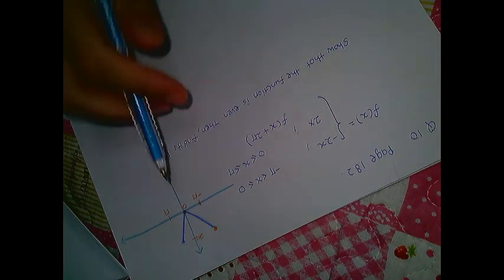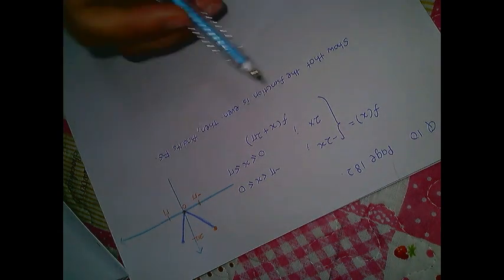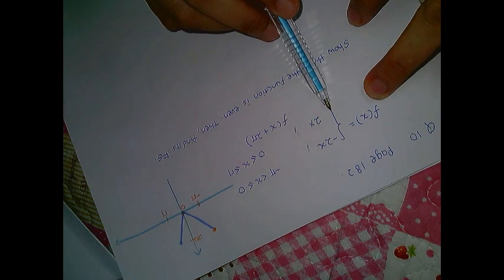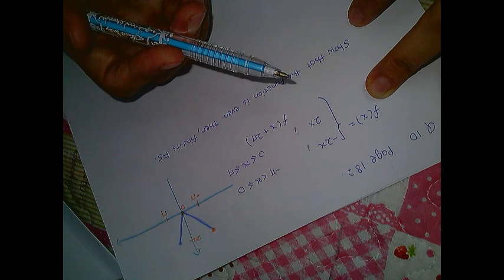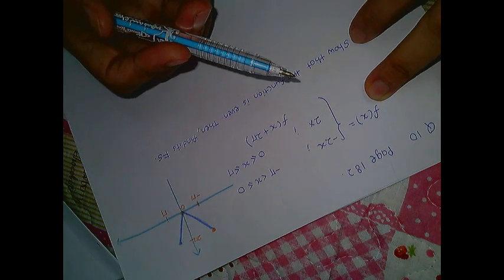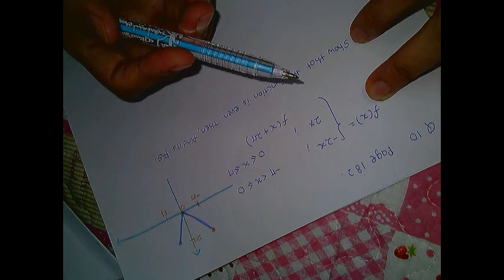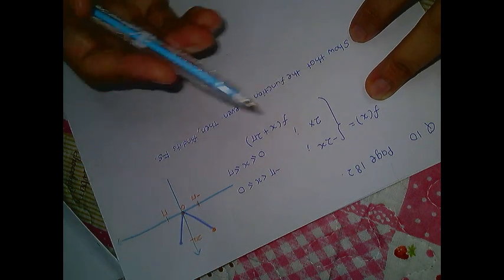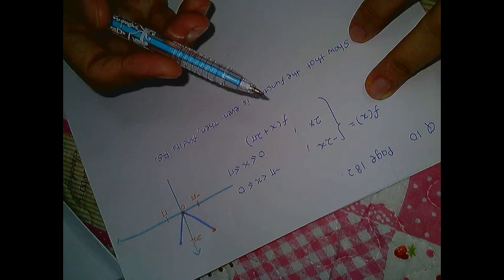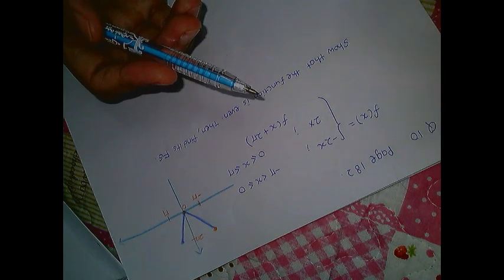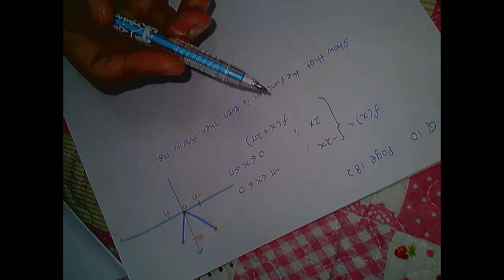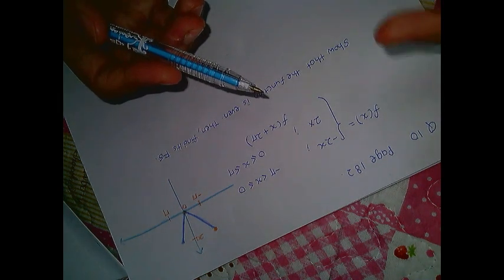But in this example, let's try to change the type of question. Maybe I can ask you, given that this is a periodic function, sketch the graph within the interval of negative 4 pi to 4 pi. The second question is, determine whether the function is odd, even, or neither odd nor even. The third one is, state your reason based on your answer in 2 just now. Even, odd, or neither odd nor even function, state your reason. The last one is, determine its Fourier series.